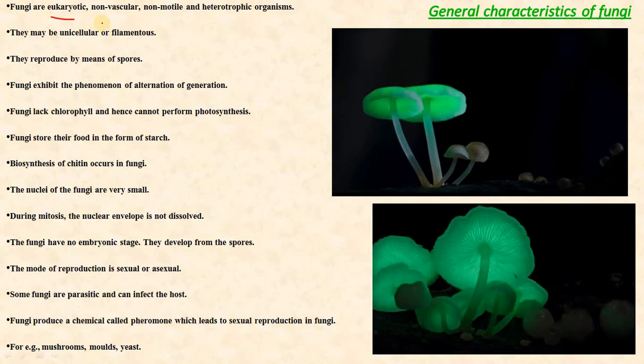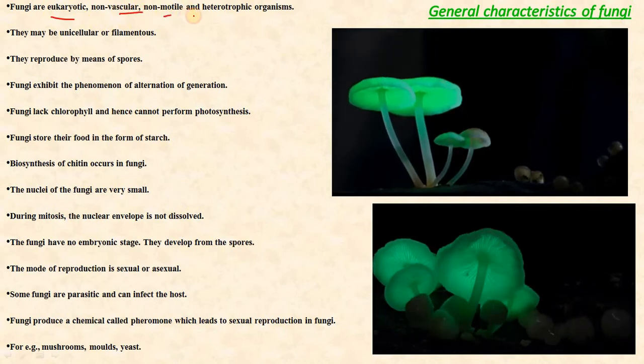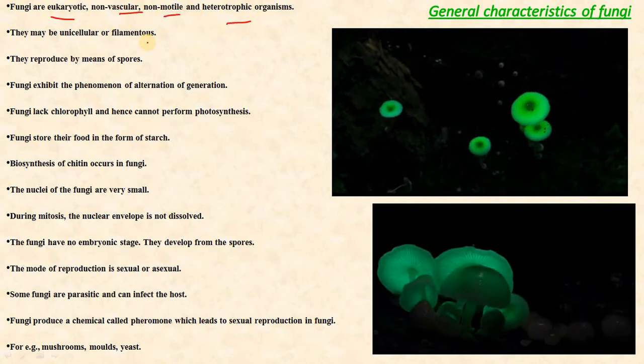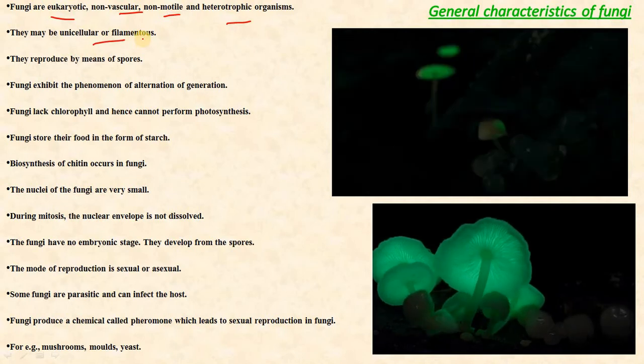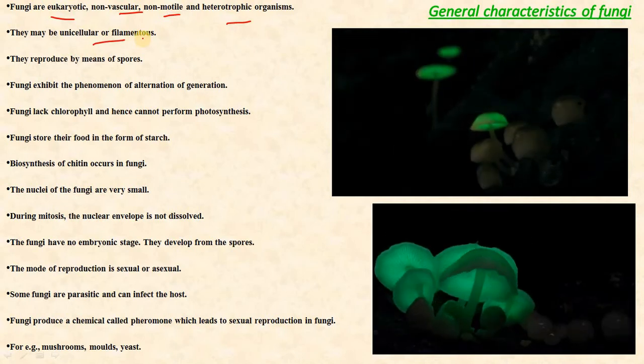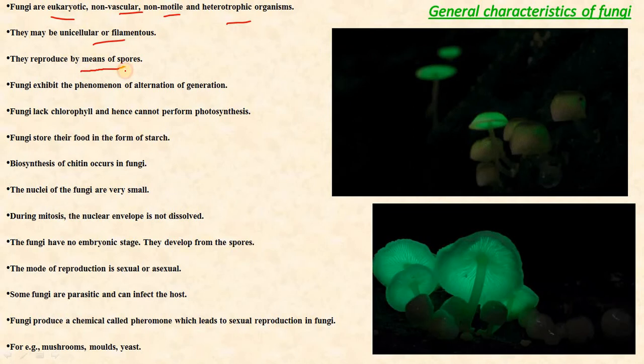The fungi are eukaryotic, non-vascular, non-motile, heterotrophic organisms. They may be unicellular or filamentous. They reproduce by means of spores. Fungi exhibit the phenomenon of alternation of generation. Fungi lack chlorophyll and hence cannot perform photosynthesis. Fungi store their food in the form of starch. Biosynthesis of chitin occurs in fungi.